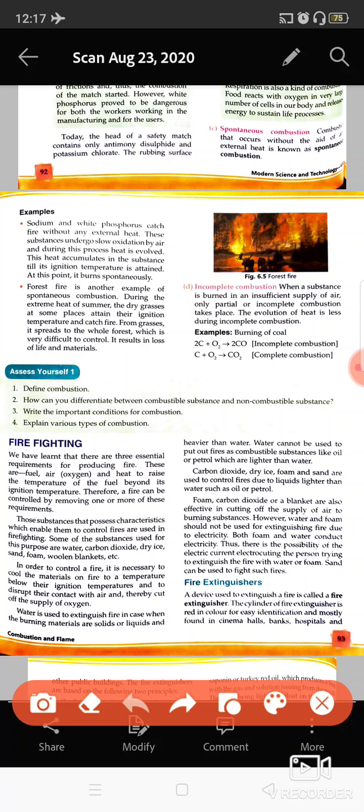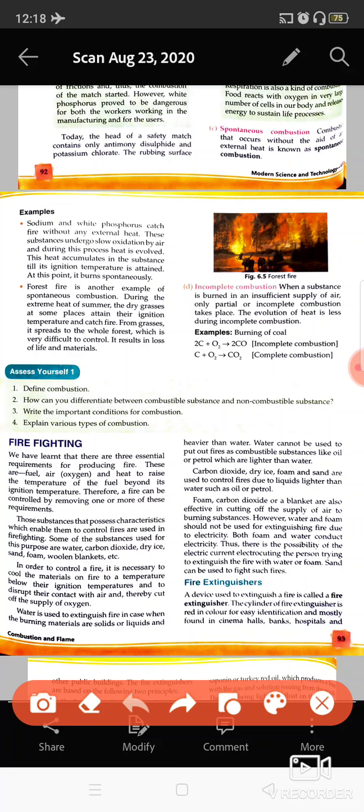Other than that, forest fire: sometimes in an open area some dry things are present, and all of a sudden if there is lightning, then the complete thing starts to burn. Or due to the heat of the sun also, these start to burn. So this is a kind of spontaneous combustion which occurs when only air is present around the substance.